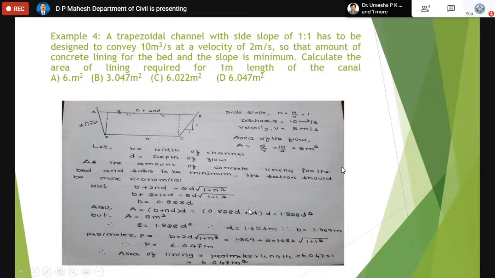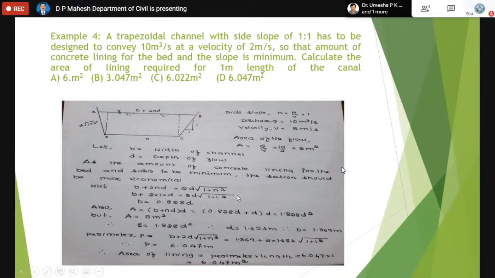When both B and D of the trapezoidal section are known, we can find the wetted perimeter. Wetted perimeter is nothing but the length AD plus DC plus CB. In a very simple way, it is the wet length of the channel seen in the cross section. When these three lengths are put together, that is called wetted perimeter. Let us find the wetted perimeter first.